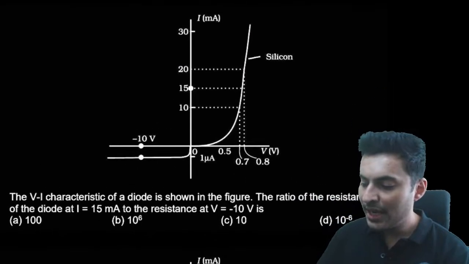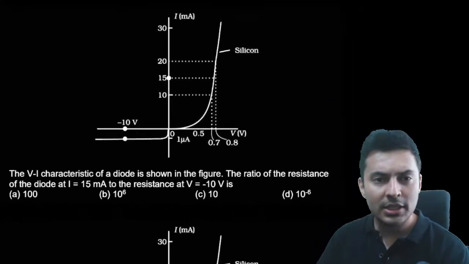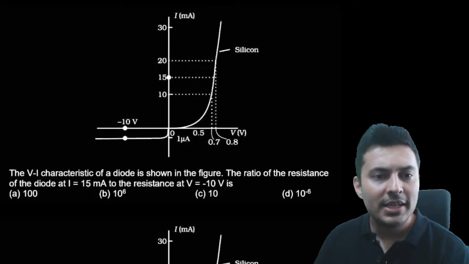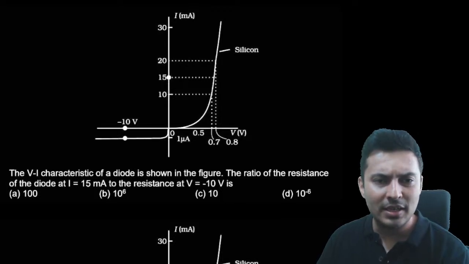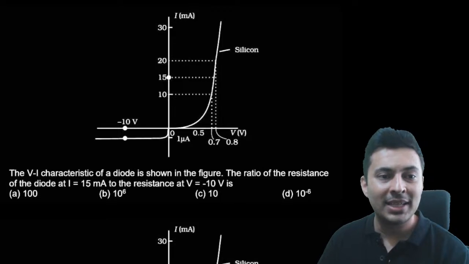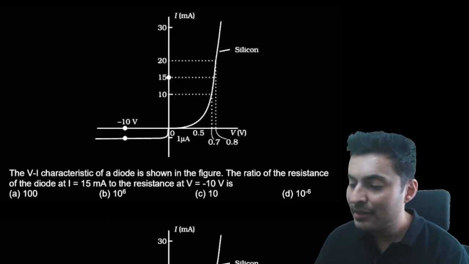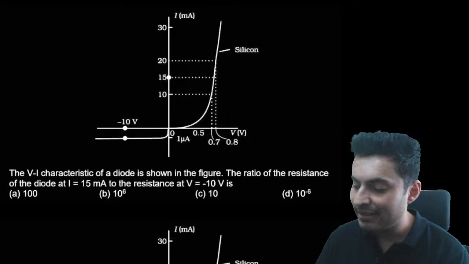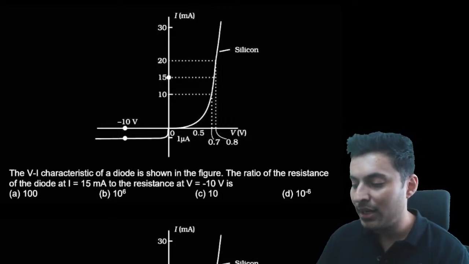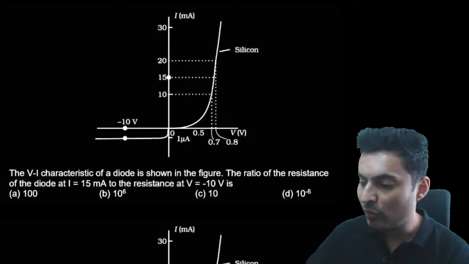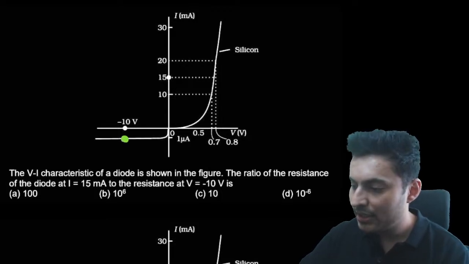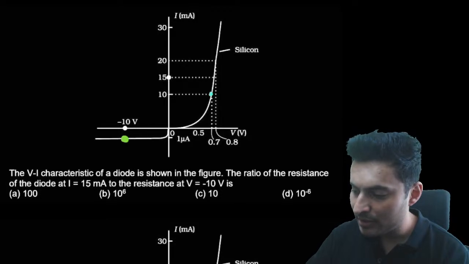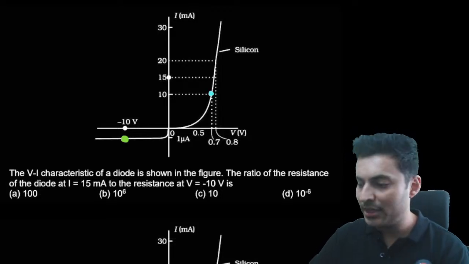Correct. The VI characteristics of a diode is shown. The ratio of the resistance of the diode at 15 milliamperes to the resistance when the voltage is minus 10 volts. So one point is right over here, and the other point is right over here. 10 milliamperes means here. So these are the 2 points.